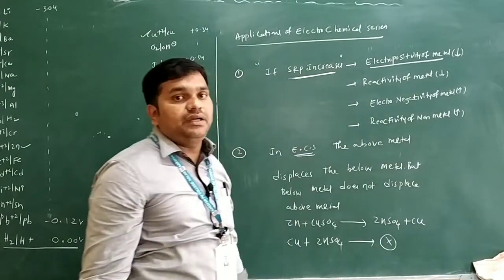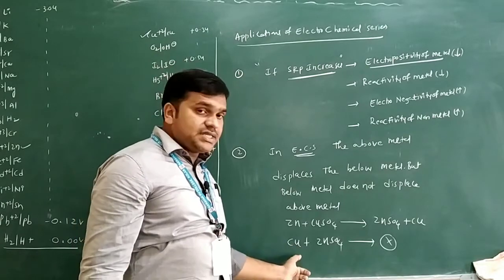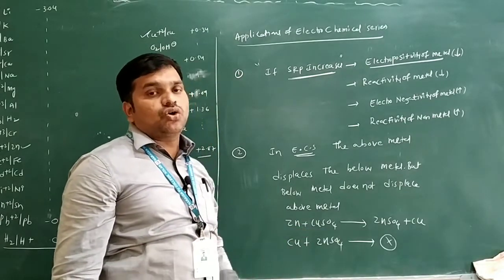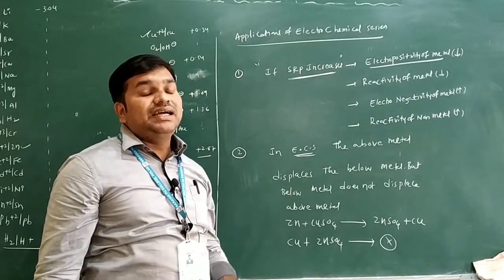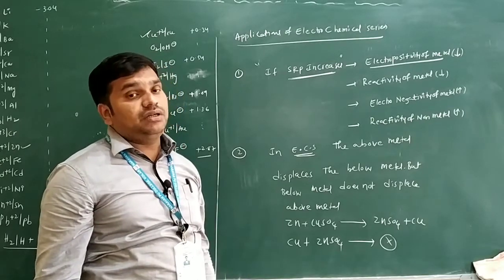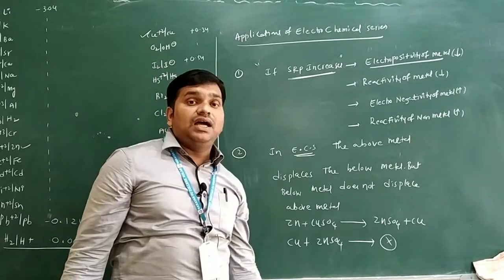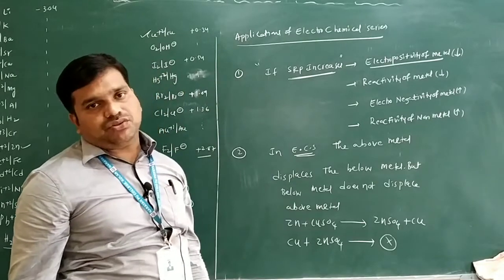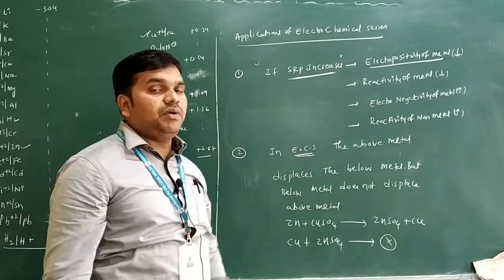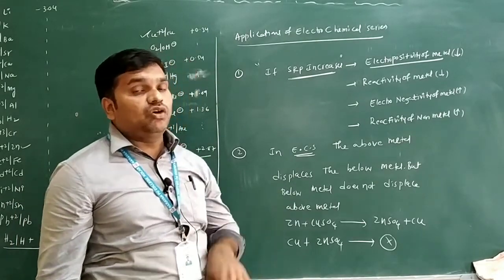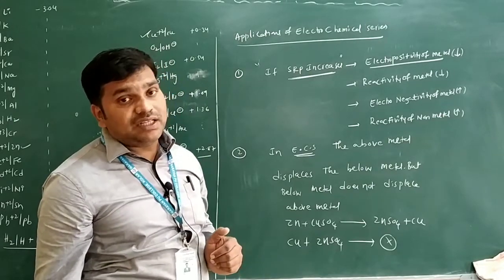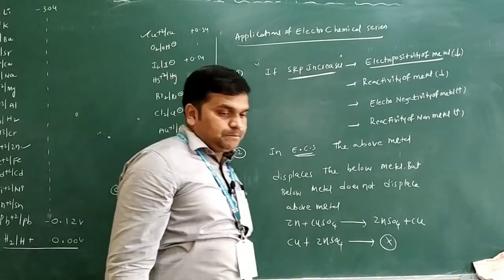Why? Because copper is below the zinc, so copper does not displace the zinc from its solution, but zinc displaces the copper from the copper sulfate solution. So this is one of the applications: above metal displaces the below metal, but below metal does not displace the above metal.